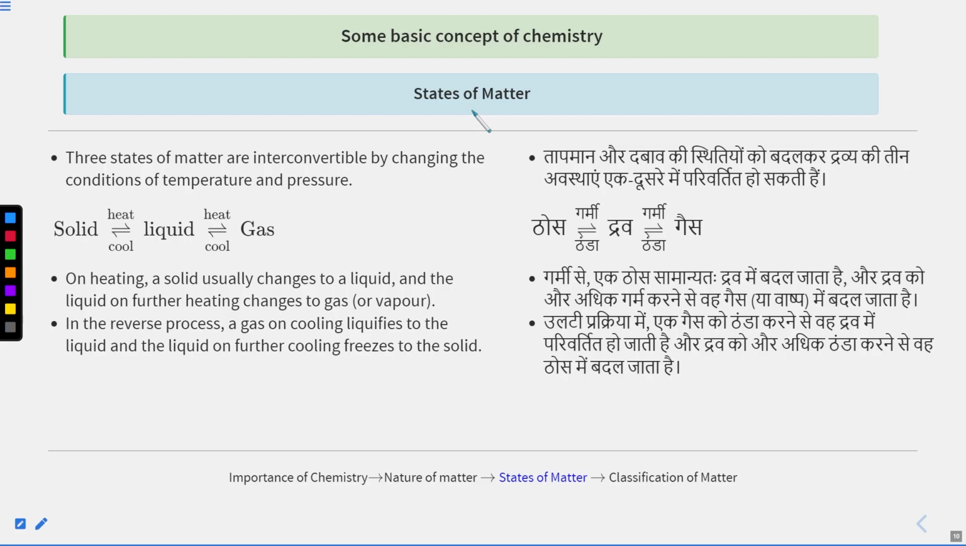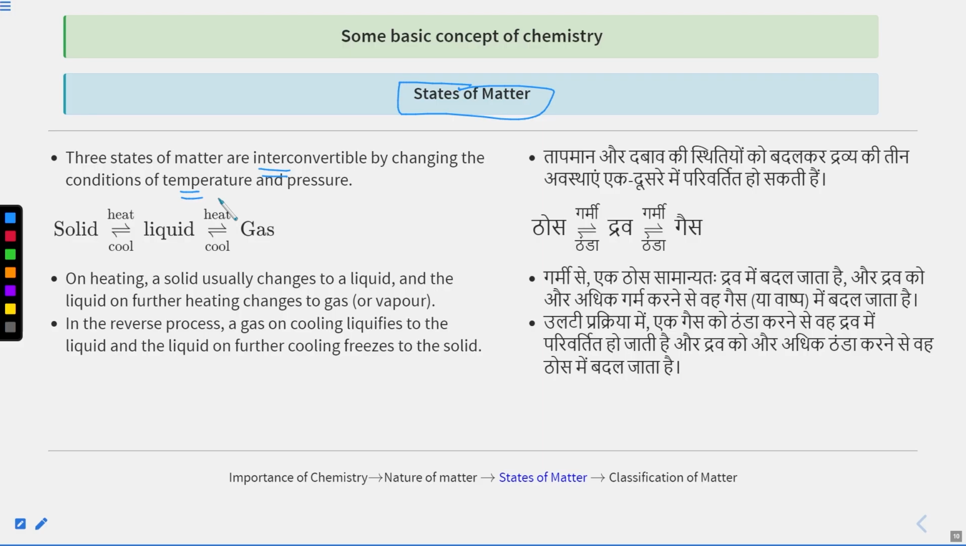Now you know very well you can convert these states of matter into each other. That means the interconversion of states of matter is possible by changing the temperature and pressure. So the three states of matter are interconvertible by changing the conditions of temperature and pressure.